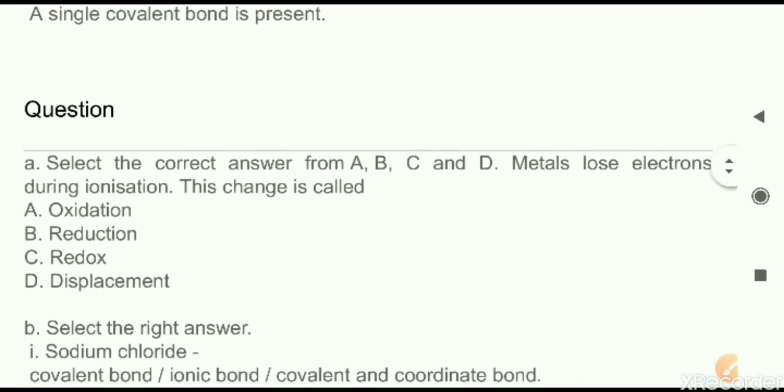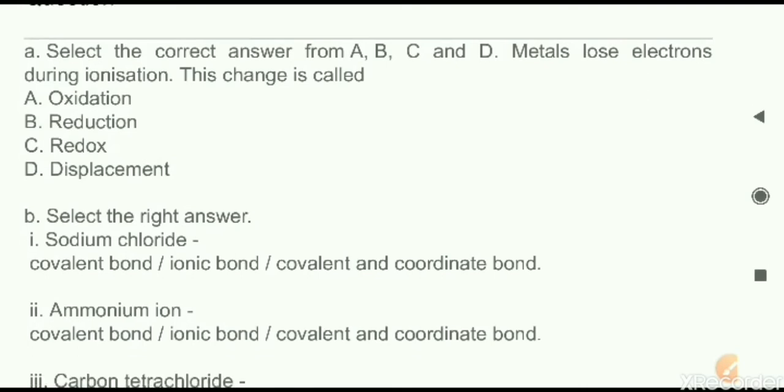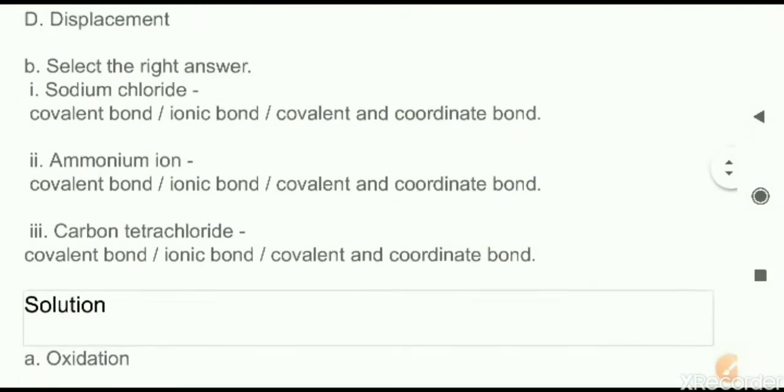Next question now. Select the correct answer from A, B, C and D. When metals lose electrons during ionization, this change is called. So out of these four options, what is the correct one regarding metals losing electrons? Loss of electron is oxidation. Next we will have the B part now.